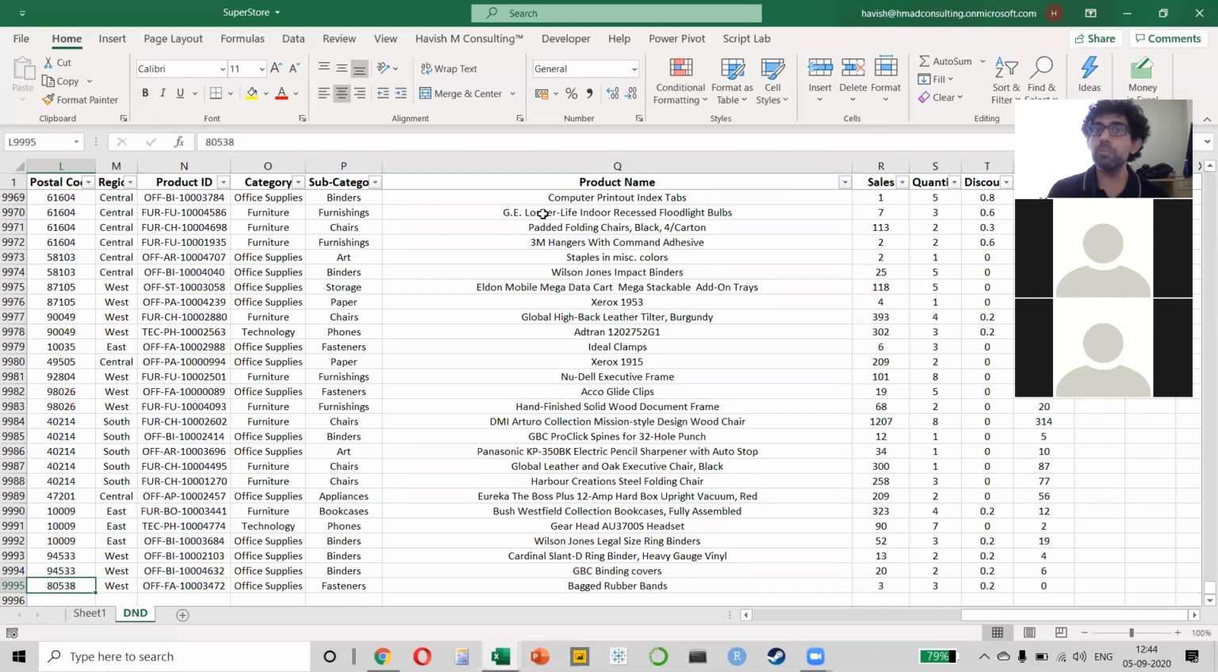Now, before I do this on Power BI, which will be very different in its approach, I want all of you to see how we do it on Excel, okay?